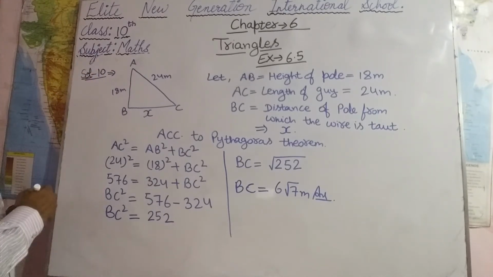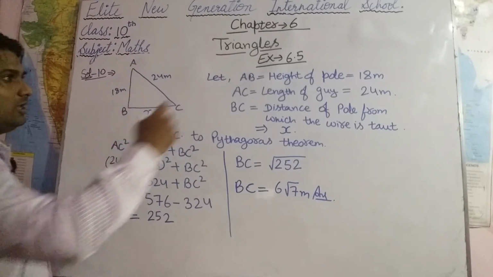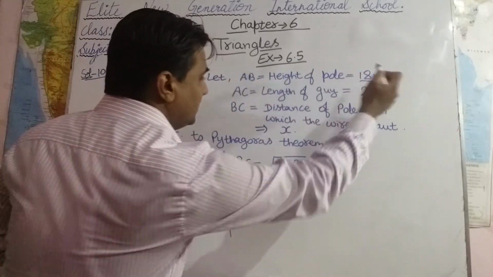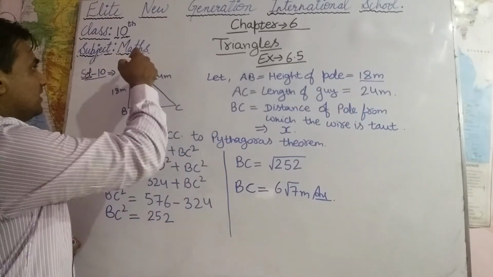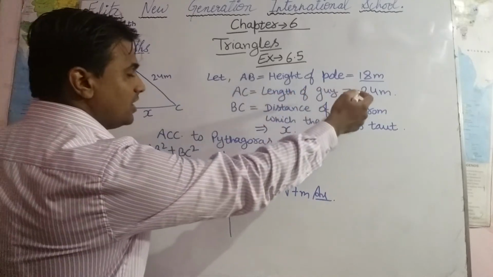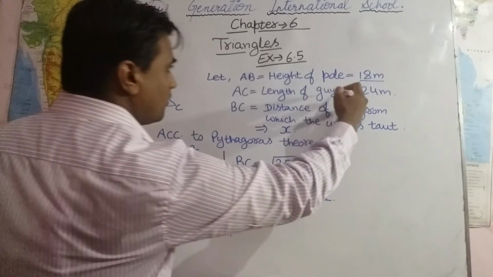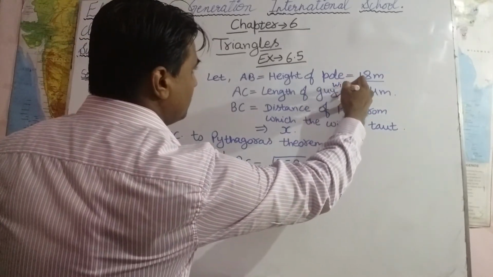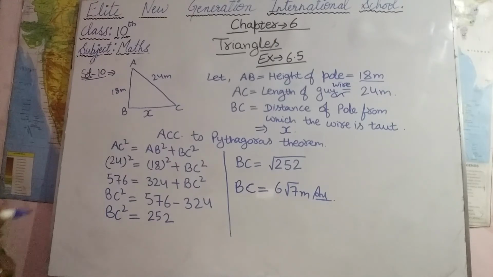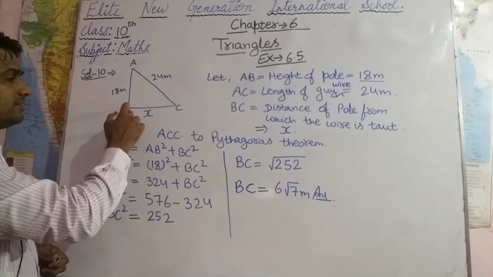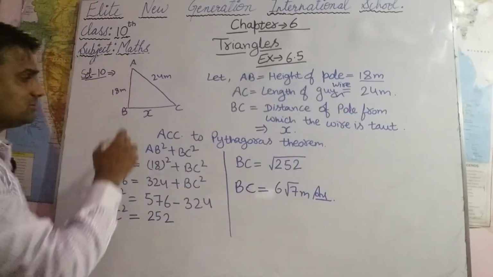Here there is a guy wire, which is used to support a pole. Let us consider AB to be the height of the pole, which is given as 18 meters. And AC we can take as the length of the guy wire, which is equal to 24 meters. Now we have to find this distance BC, the distance from the pole at which the wire is taut.